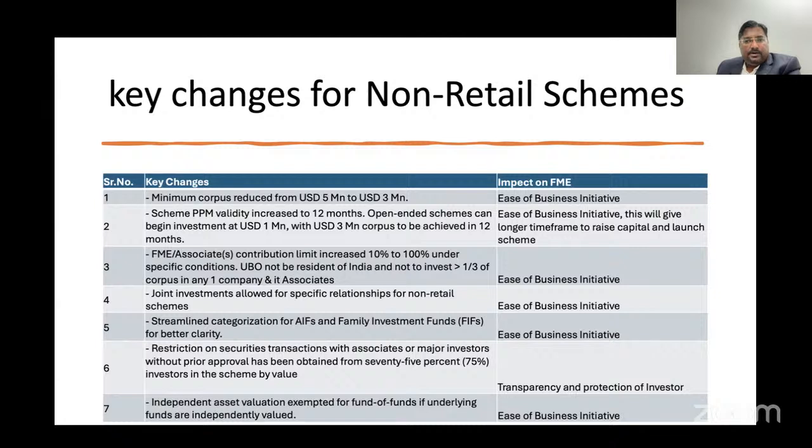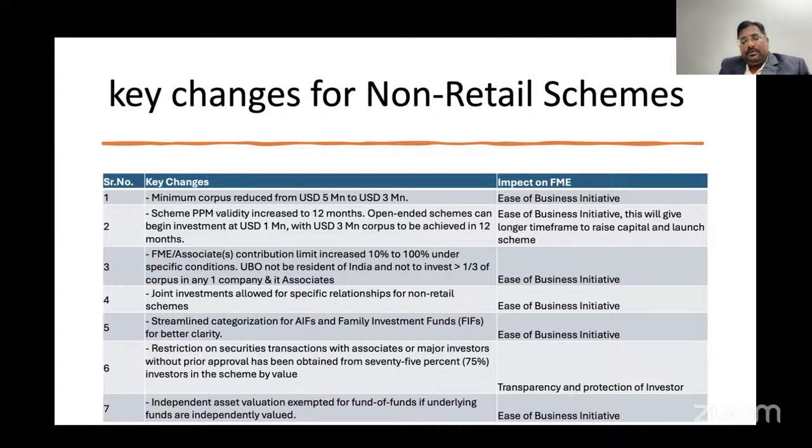The proposed amendment is for corpus reduced from 5 million to 3 million. As you saw in Samir's presentation, it was 5 million. Now it is reduced to 3 million. It will impact FME business, making it easier to do business and to come to GIFT City.